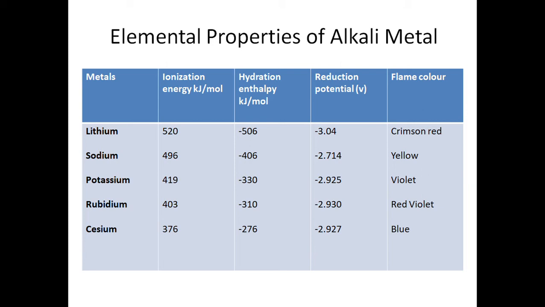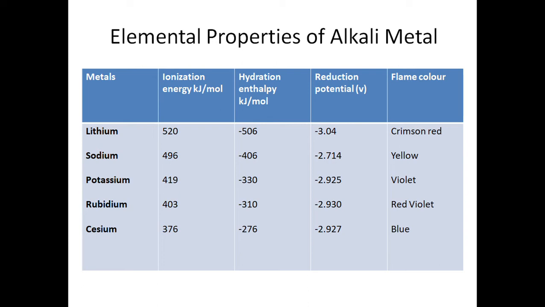Then flame color. This is also a specific property of s-block elements, because they are identified by their particular flame color, due to their electron-giving property. They are highly electropositive and have only one electron in their outermost shell, which they can give up very easily.